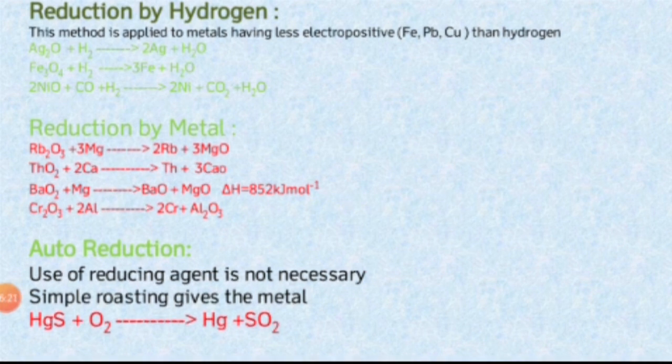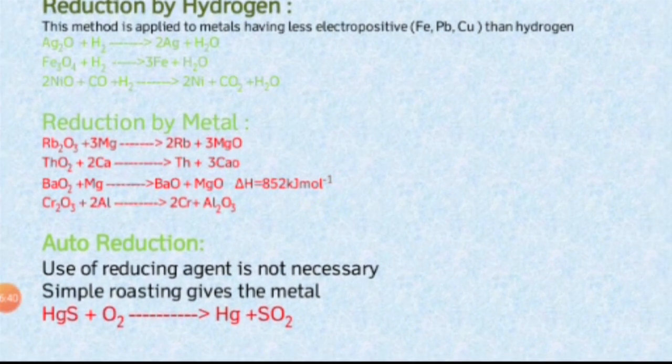When this compound is ignited, a large amount of heat energy is released. The enthalpy of this reaction is 852 kilojoule per mole. So there is a large amount of energy released. The released thermal energy is used to initiate the process, that is, to carry out the reduction of chromium oxide with aluminium. This is the reduction by metal.